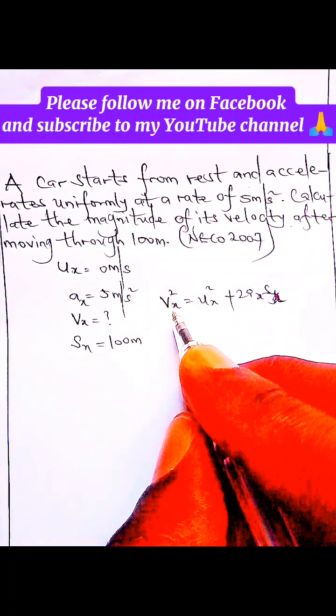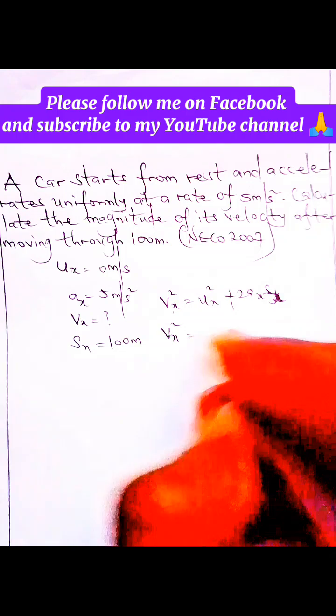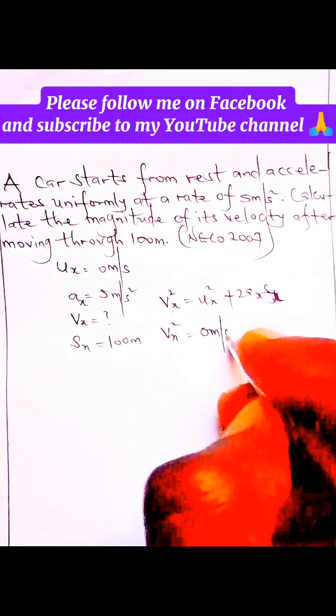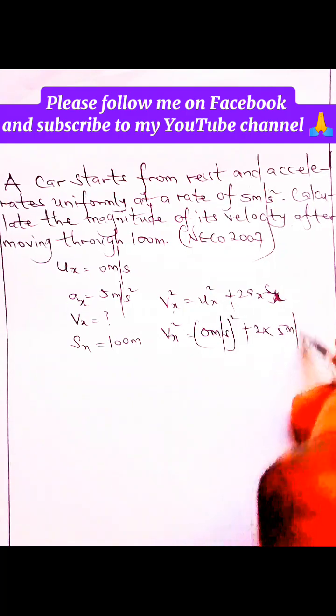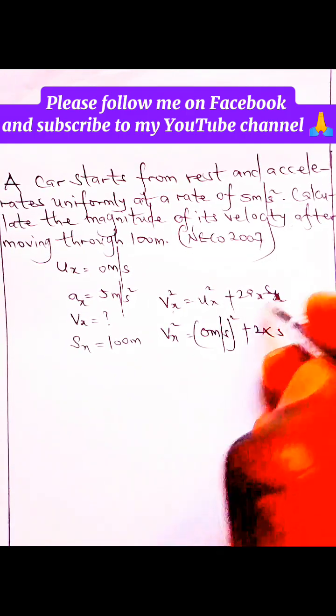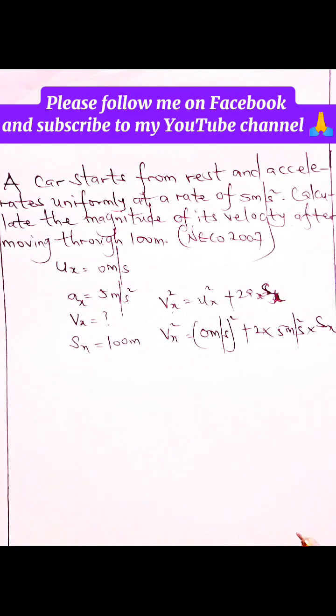So we are looking for the final speed. So v squared, initial speed 0 meters per second since the body started from rest, squared, plus 2 times acceleration 5 meters per second squared times the distance which we are looking for along the x-axis.